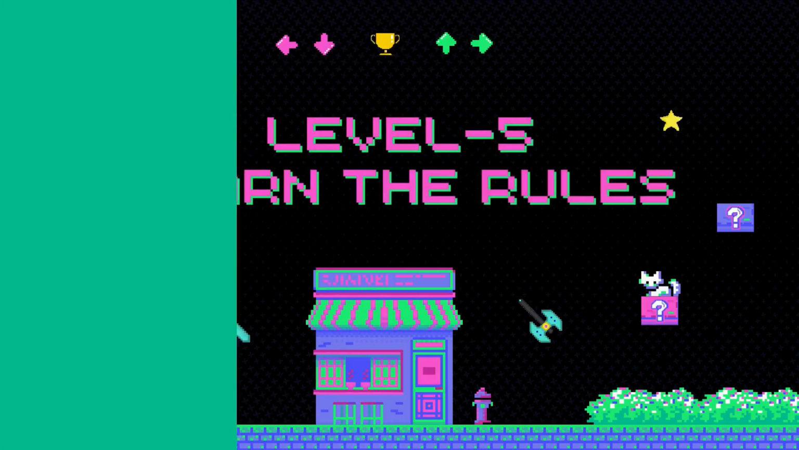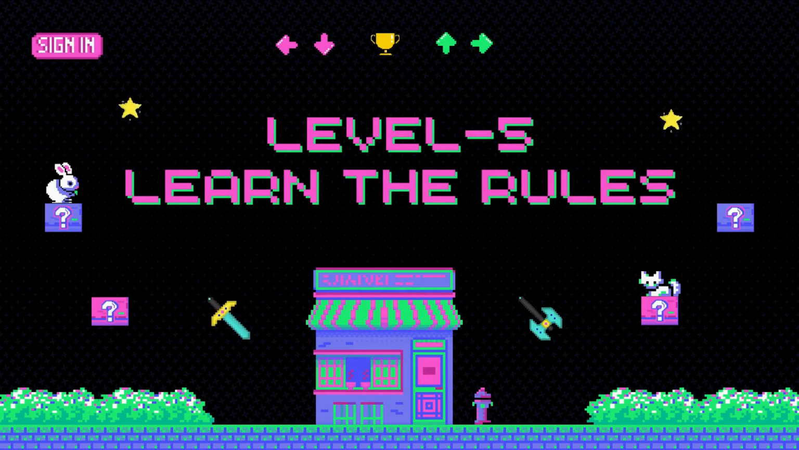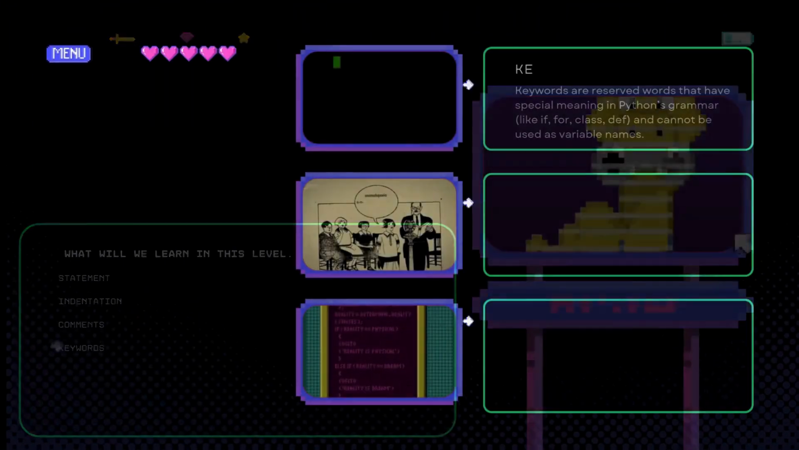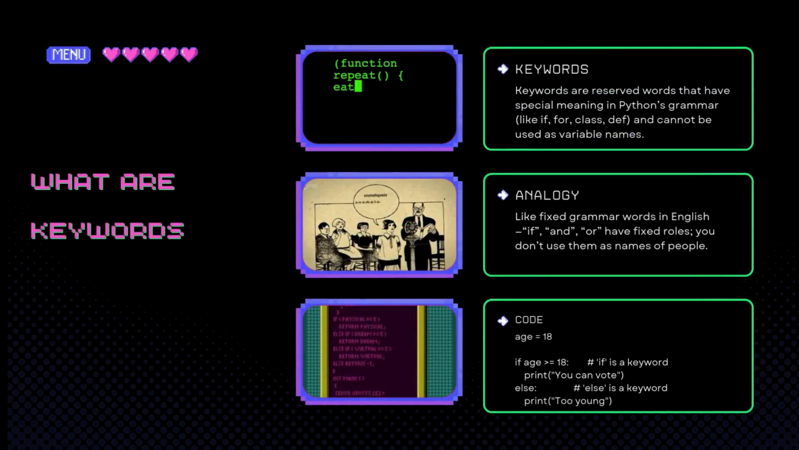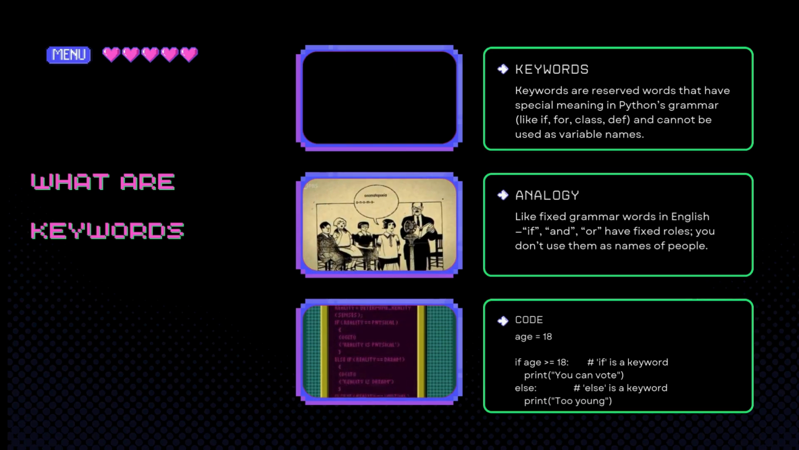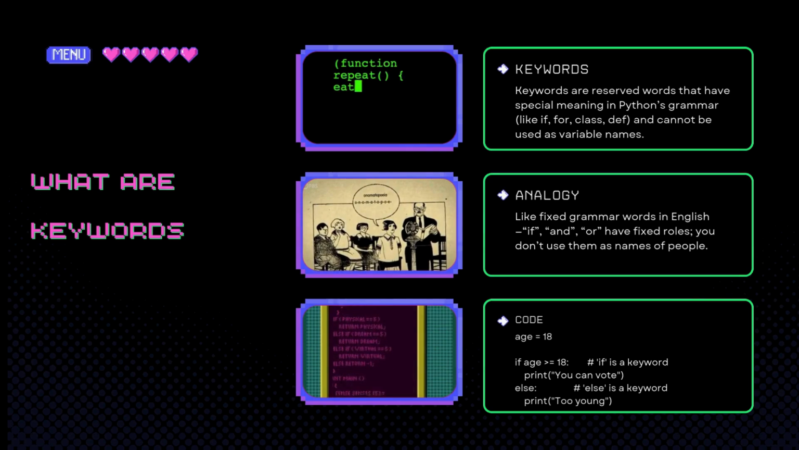Level 5. Every language has rules. If you break them, the game crashes. What will we learn in this level is as follows. What are keywords? Reserved words that have special meaning in Python's grammar. Think of fixed grammar words like and, or, if.